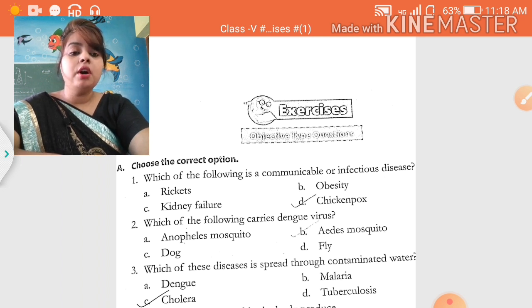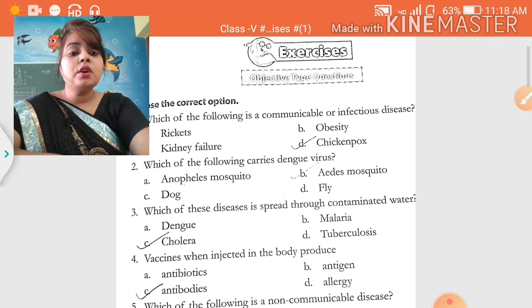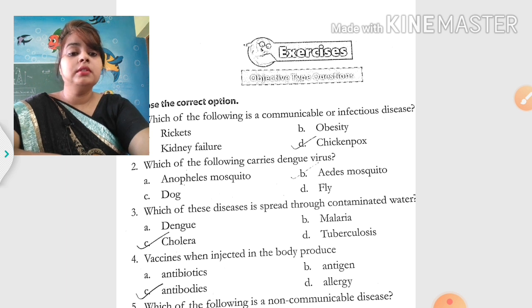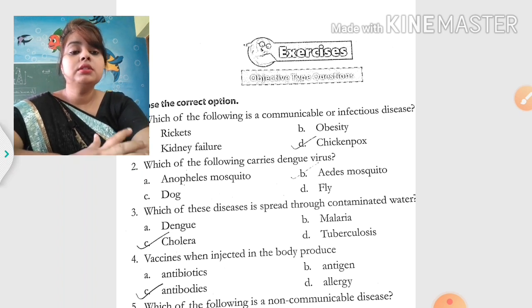Which of the following carries the dengue virus? Anopheles mosquito? No, Anopheles carries the malaria disease. Aedes mosquito? Is this the correct answer? Yes, this one is the correct answer. Dog is a carrier of the rabies virus, and fly also spreads different types of diseases.